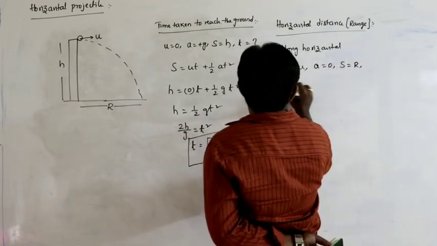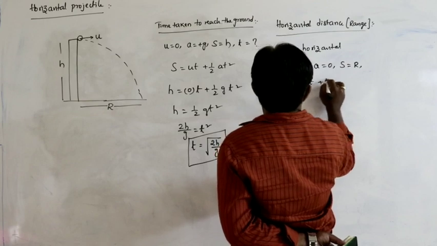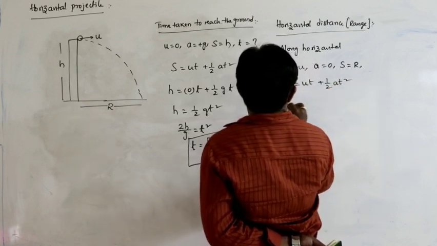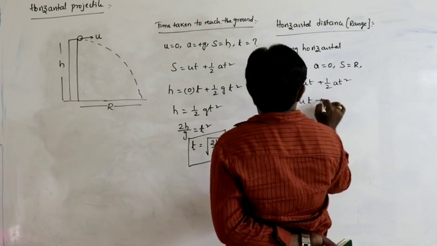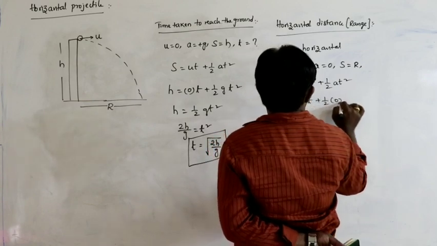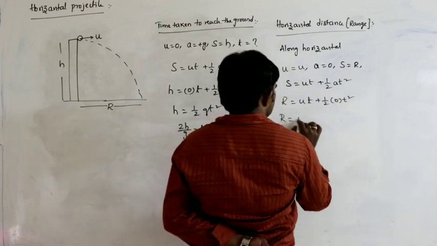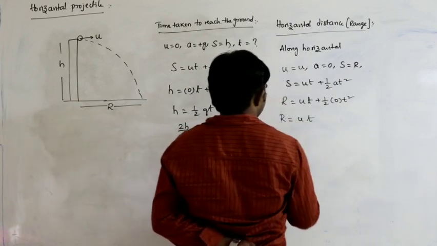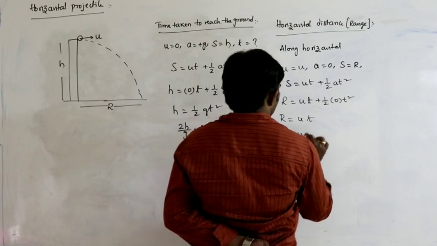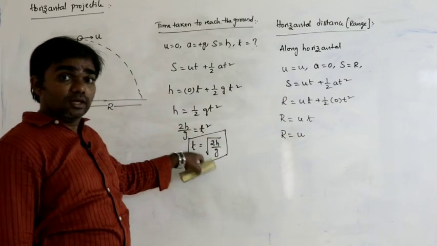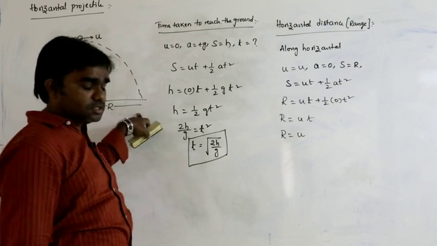So from the equation again, s = ut + half at square, s is R, so R = u × t + half × 0 × t square. 0 × t square is 0, therefore R = u × t. What is the time taken to reach the ground? In this time, what is the horizontal distance?